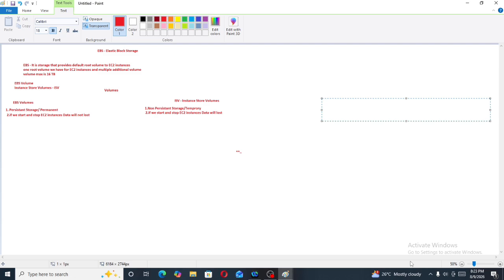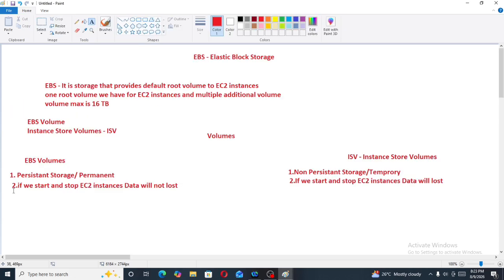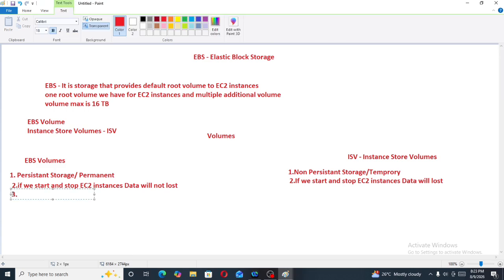Okay, sorry for the interruption. Next point is, if you start and stop the EC2 instances in EBS, data will not be lost. In instance store volume, if you start and stop the EC2 instances, data will be lost. Next point is EBS volume maximum size is 16 terabyte.